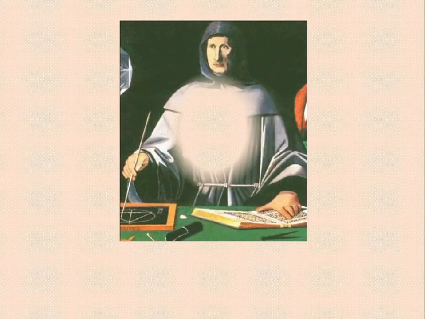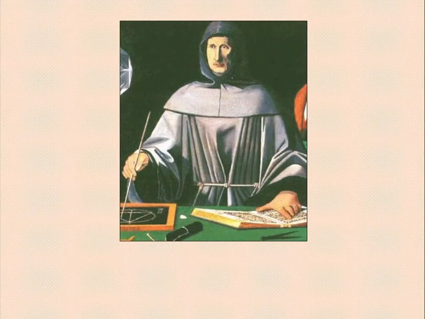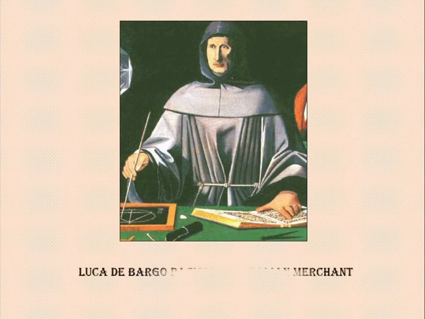Now, this is next. See here, who is this? This is Luca di Pacioli, an Italian merchant. He introduced the double entry system in 1494. See, 1494, that means bookkeeping and accountancy is much older.